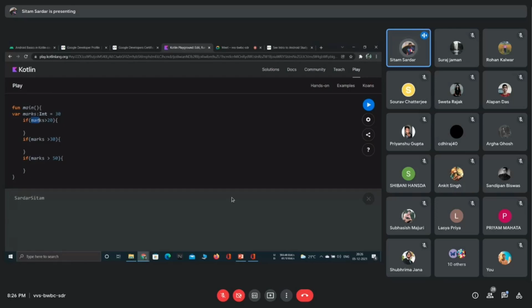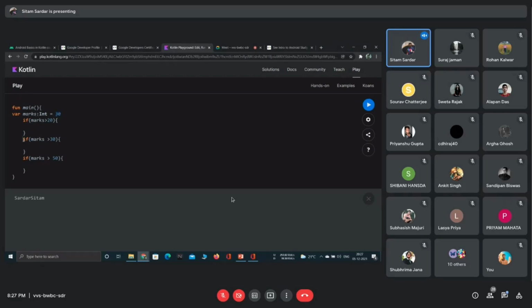The marks is basically an integer type container where I can store integer data, and I have stored 30 in it. So first I am checking if the marks is greater than 20. As I have put in 30, obviously it is greater than 20. Then whatever I write inside that block will work.